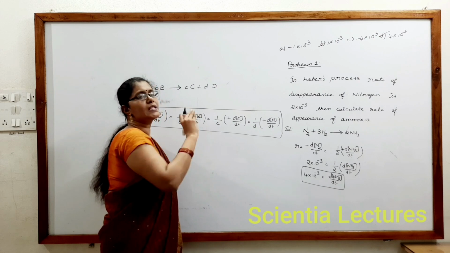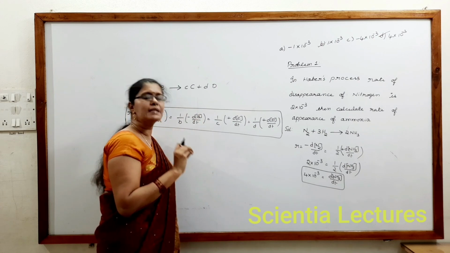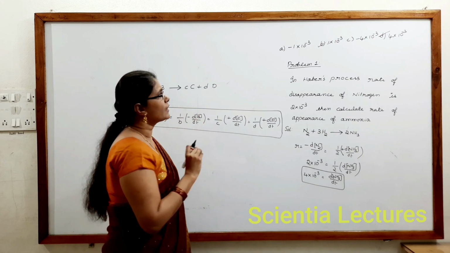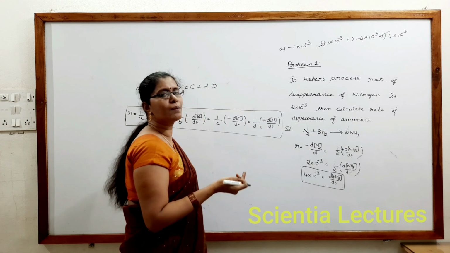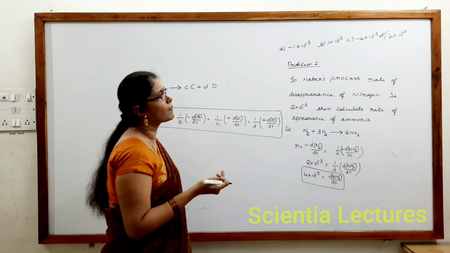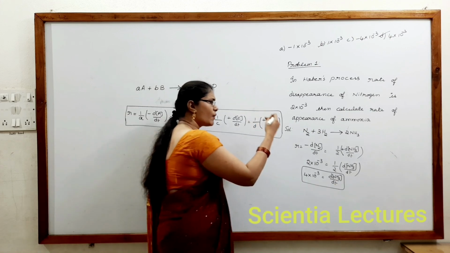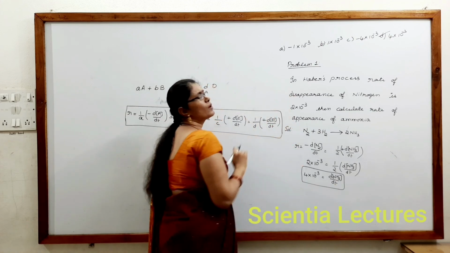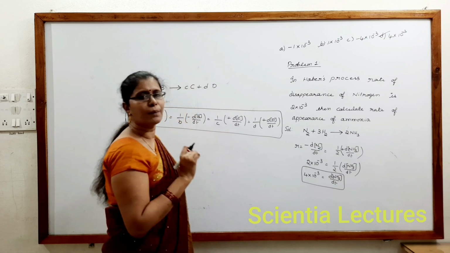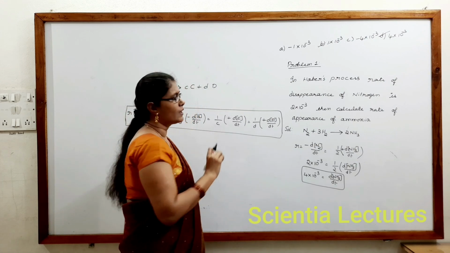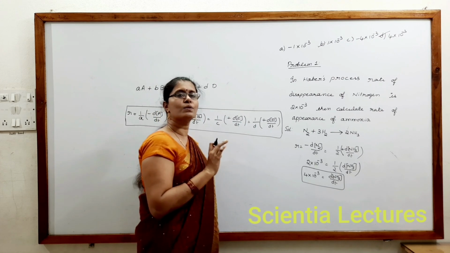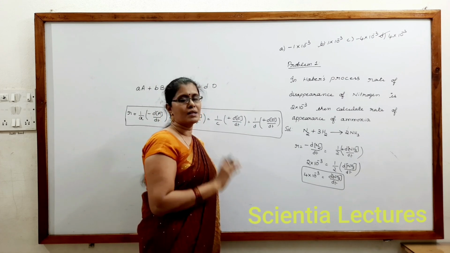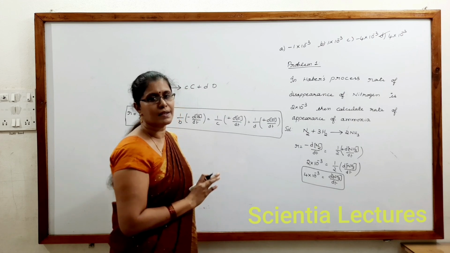But the options are given to misguide the student, so a few will give minus 1 into 10 power minus 3, or minus 4 into 10 power minus 3. If you have understood the logic correctly, then only can you get 4 into 10 power minus 3 as the correct option. So the question is very simple, but there is more chance of selecting the wrong answers in such cases.